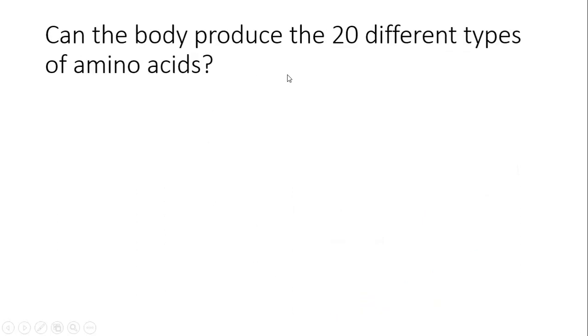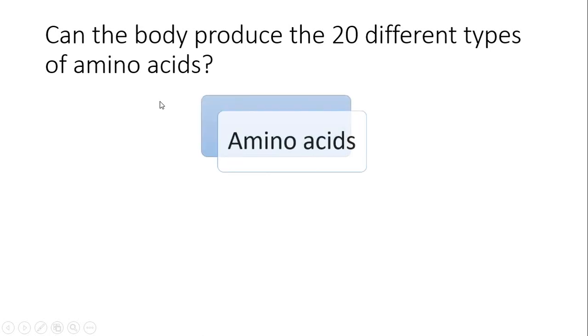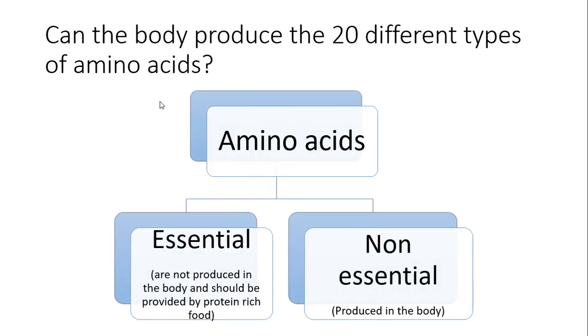Can the body produce the 20 different types of amino acids? Indeed, no. The amino acids, in fact, are of two types. Essential, they are not produced in the body and should be provided by food. Non-essential are produced in the body.